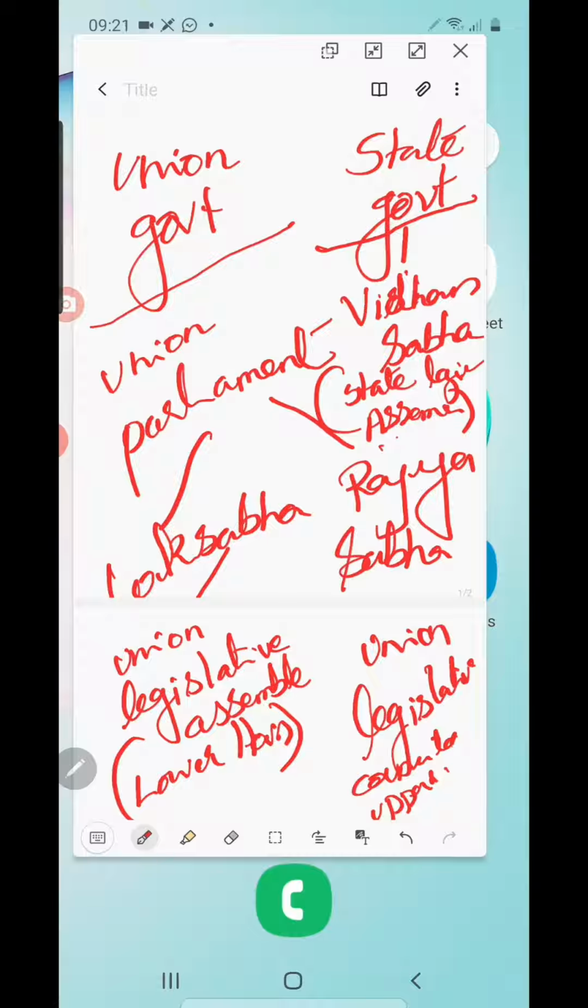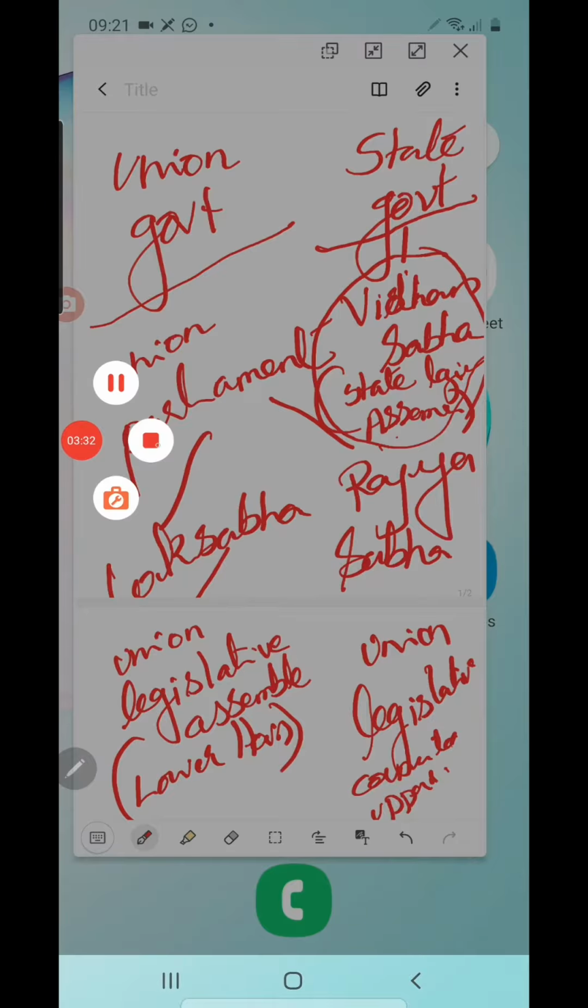So that is known as what? State Legislative Council. But you see children, most of the states have only one house, that is Vidhan Sabha. Only very few states in India have two houses, Vidhan Sabha and Vidhan Parishad. At the union level, we have Lok Sabha and Rajya Sabha. So this is the structure of the parliament of the union government and the state government.